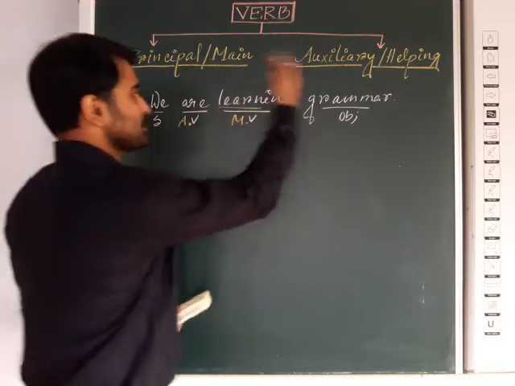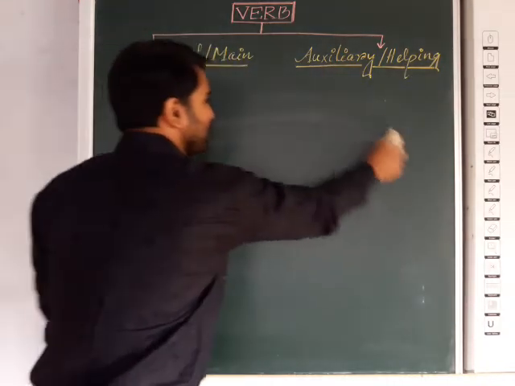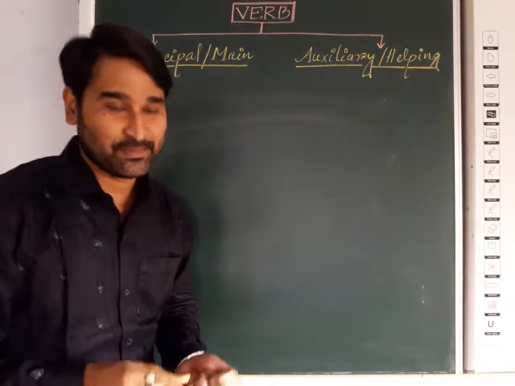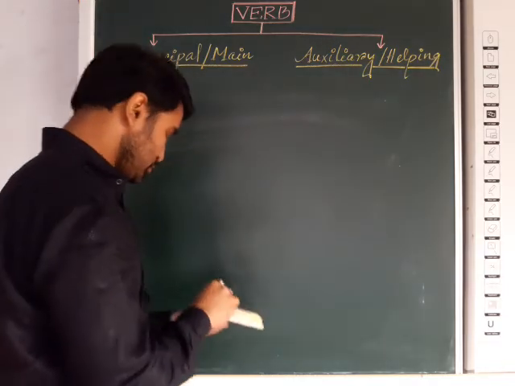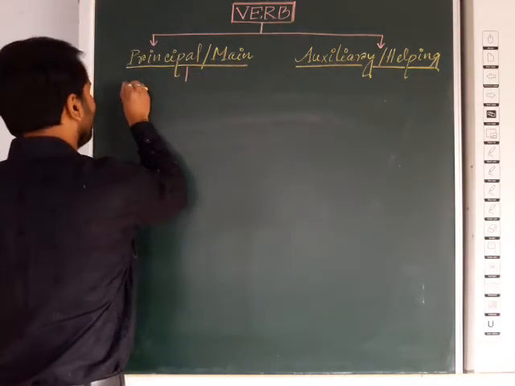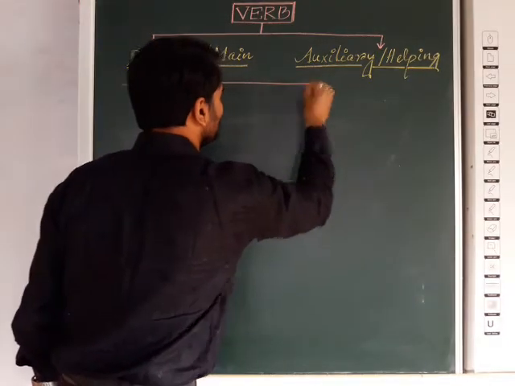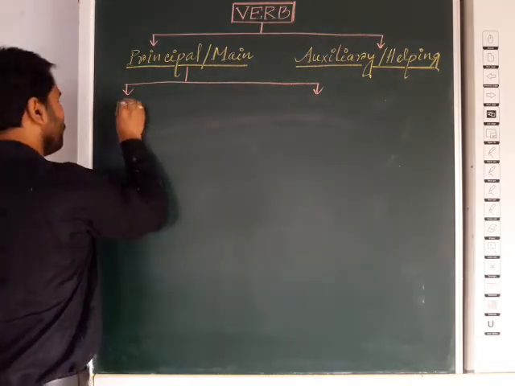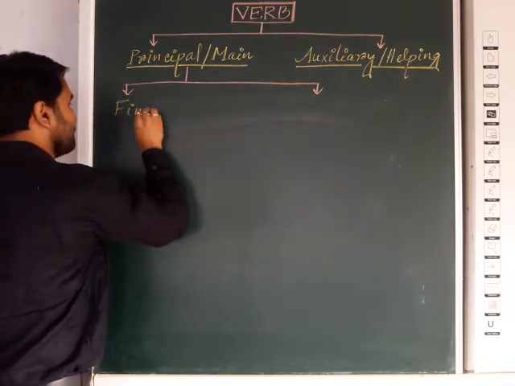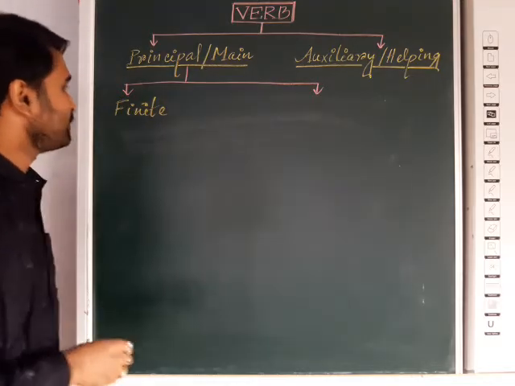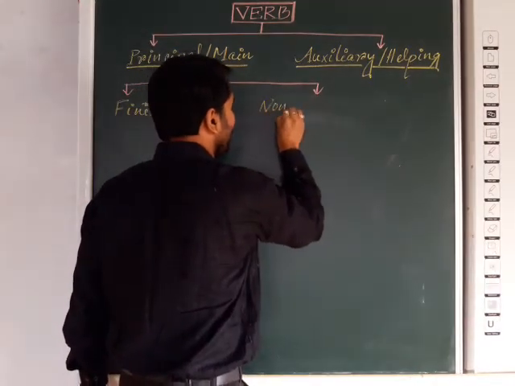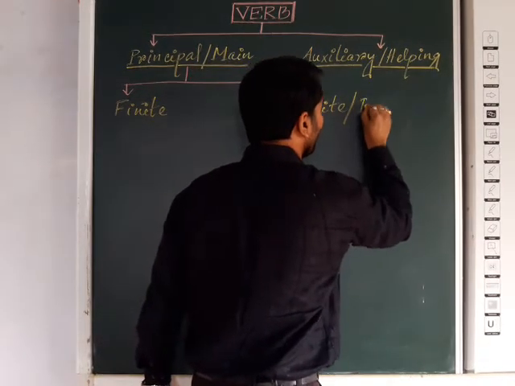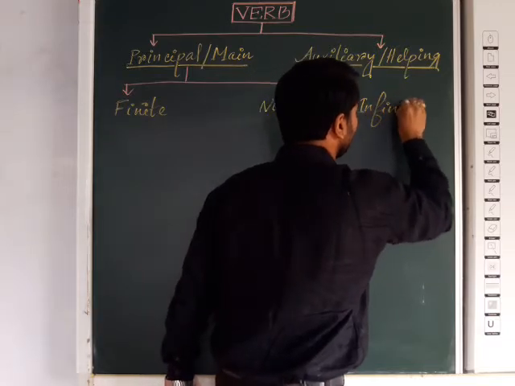Now we will not discuss today regarding auxiliary or helping verb because it is not the topic of discussion today. Our topic of discussion is non-finite. So for that we should classify main verb or principal verb into two. First one will be finite verb, and here it will be non-finite, or we may call it infinite verb.